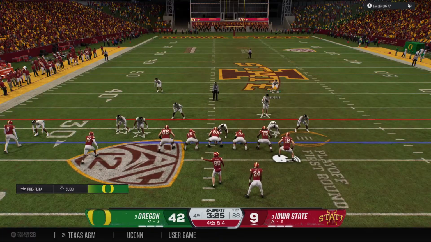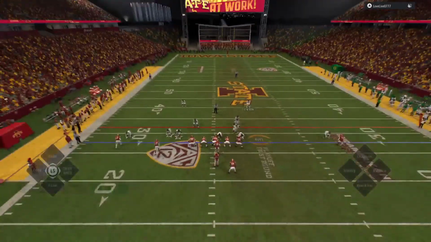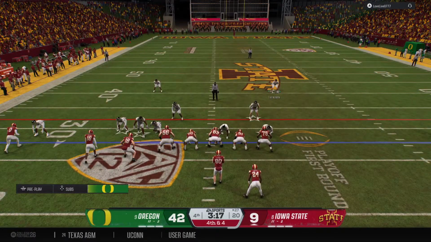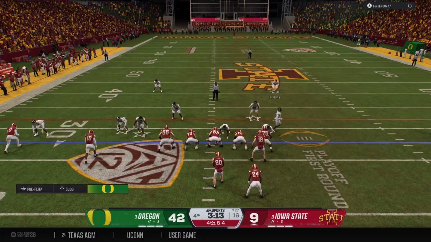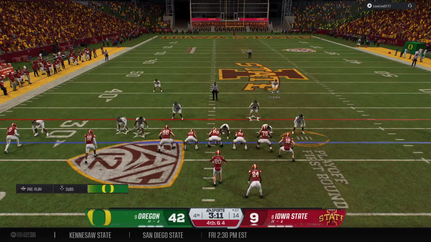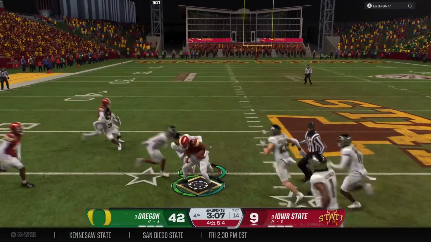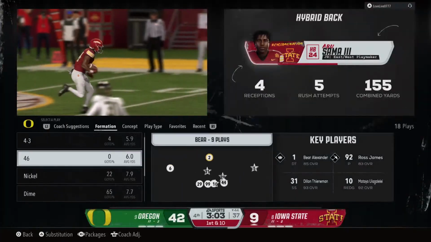So down by multiple possessions here. The offense will try to convert here on 4th down. Tight end goes in motion. Here we go on 4th down. They bring him down, but that's a solid gain on the play.